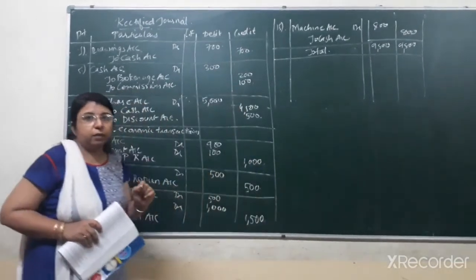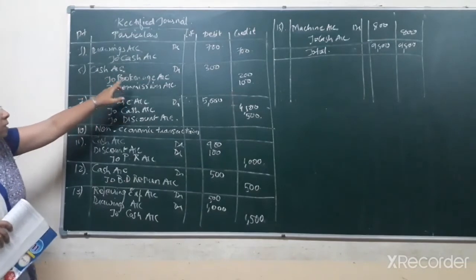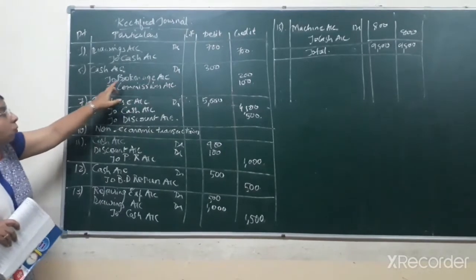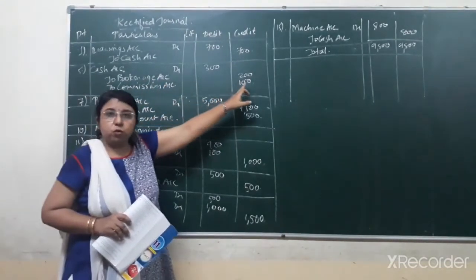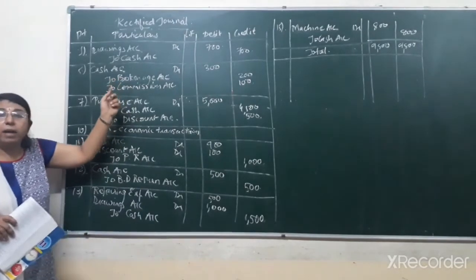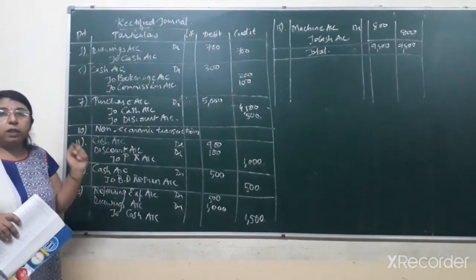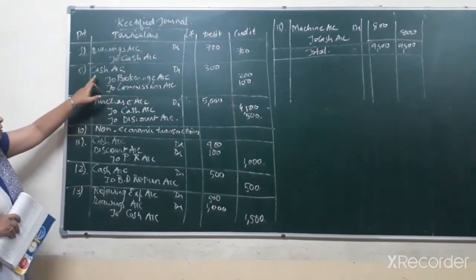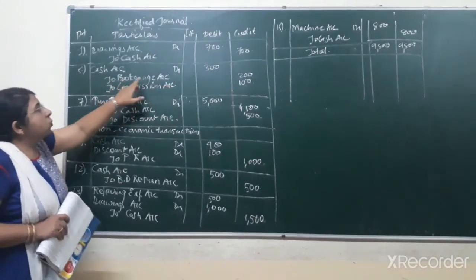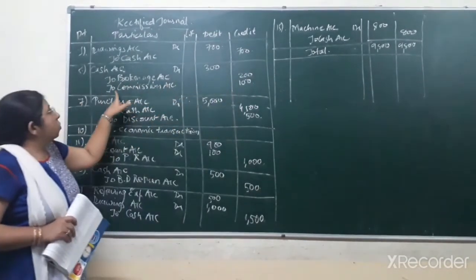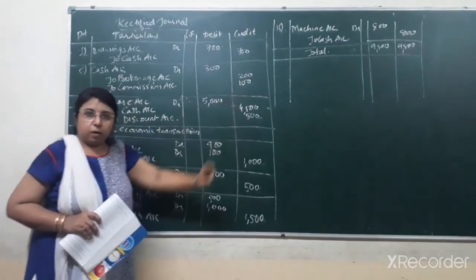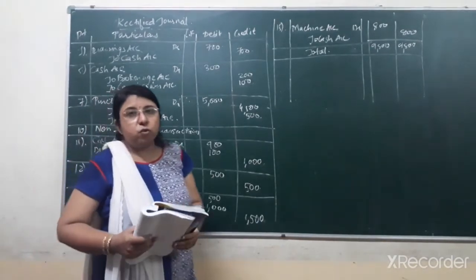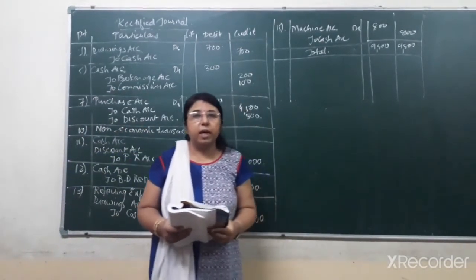So we have to rectify the entry over here, that is cash account debit, that is 300, that is the same, that is correct, that is cash account debit, that is 300, to brokerage account credit, that is rupees 200, because we have to credit the income and gain as per the rule of nominal account, not the name of the person from whom that commission or brokerage has been received. Okay, so the rectified entry would come cash account debit 300 to brokerage account credit, that is 200 to commission account credit, that is rupees 100. The narration would come the same as that given in your question, that is being received rupees 200 and 100 rupees as brokerage and commission.